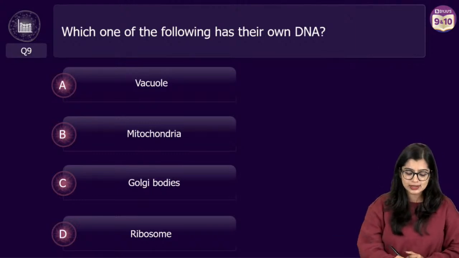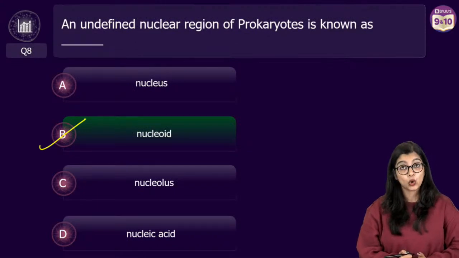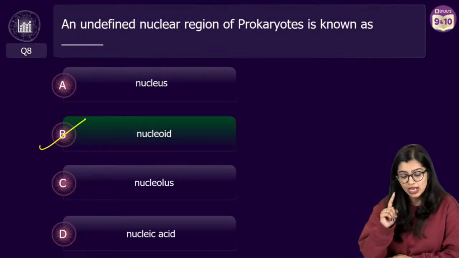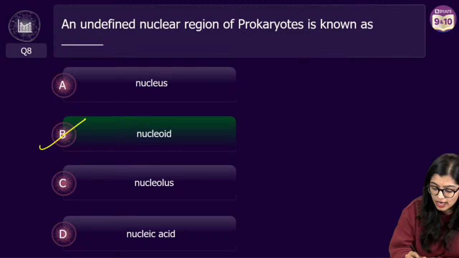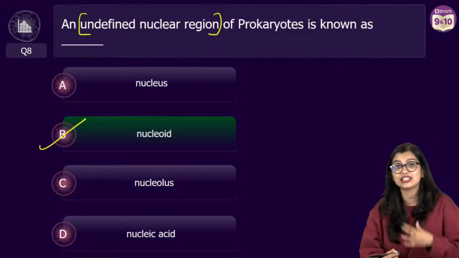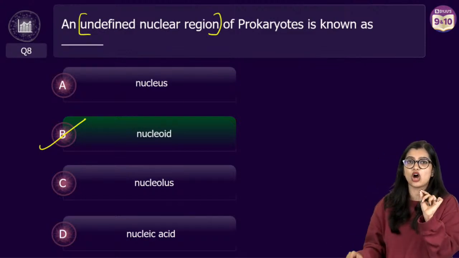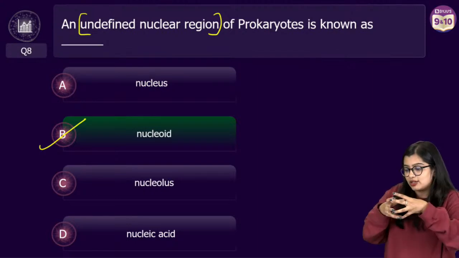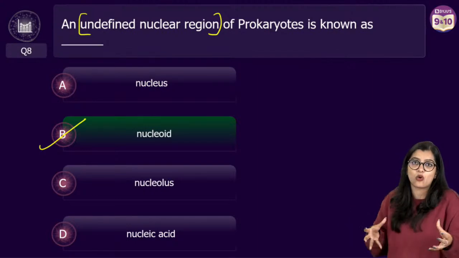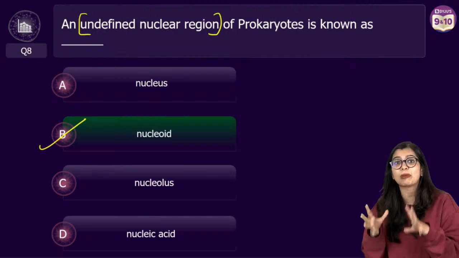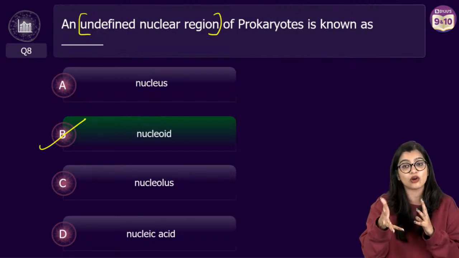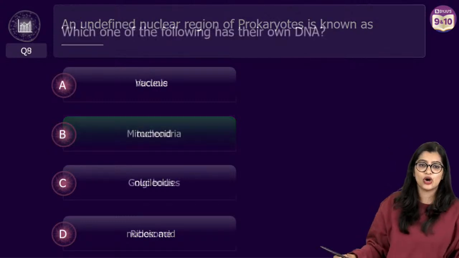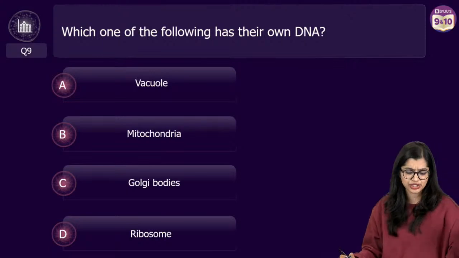Ma'am, nucleoid is made up of nucleic acid. Good observation, right? But understand that we're talking about the undefined nuclear region, right? So the region does not only consist of genetic material, it's a whole region that you see in and around it, right? So we see that it's a suspended region, which is why we call it the nucleoid region. Yes? Okay. Moving on to question number 9.